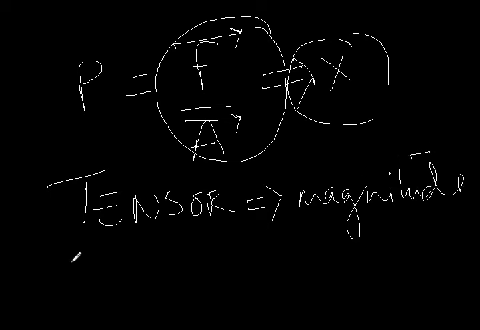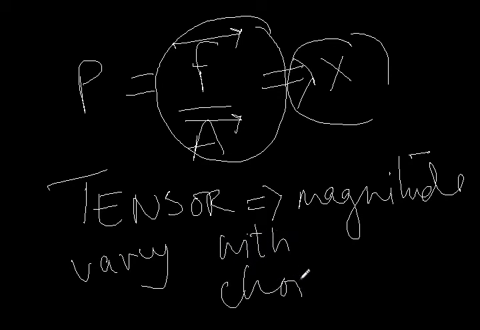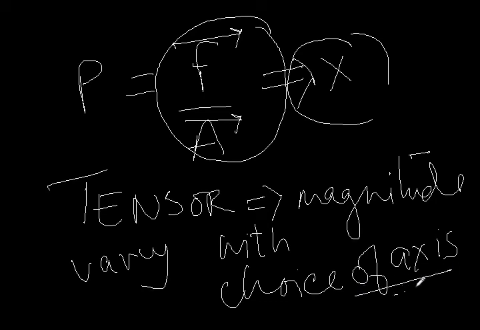A very good example of a tensor quantity is obviously pressure. And there are other quantities which we will learn very soon, like moment of inertia, where again the quantity is a tensor quantity. So a tensor is a magnitude which varies with the choice of axis.